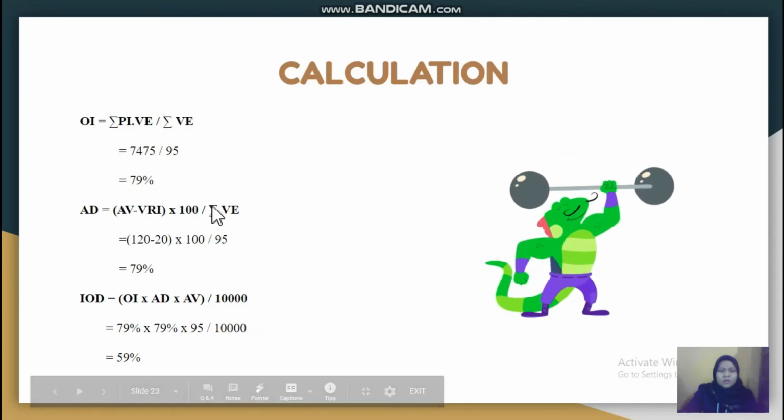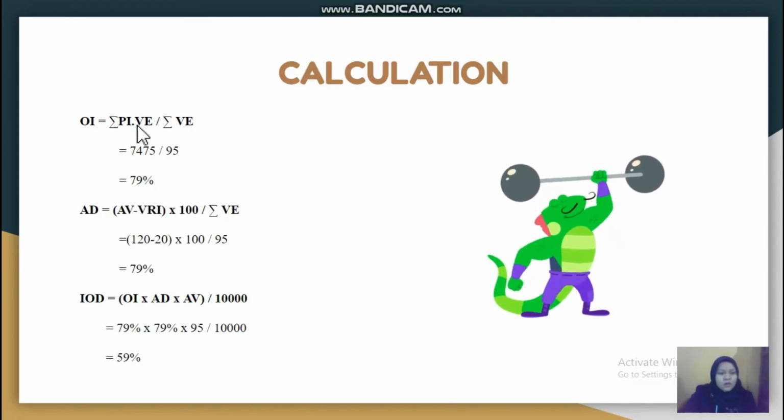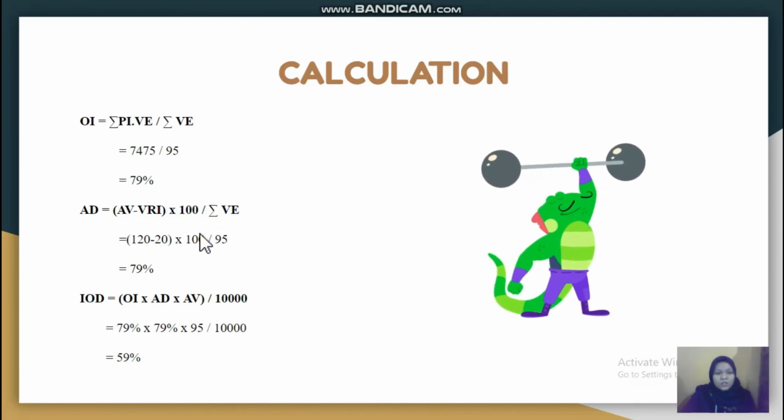So this is the calculation of the OI. OI is the overall intensity. We can see here PI times VE divided by the total of VE, and then calculate here. I get 79%, and then absolute density I calculate according to this formula. Here this is total VIR. VIR is the total rest that is given, so 20 just now. So just calculate and then get the answer.